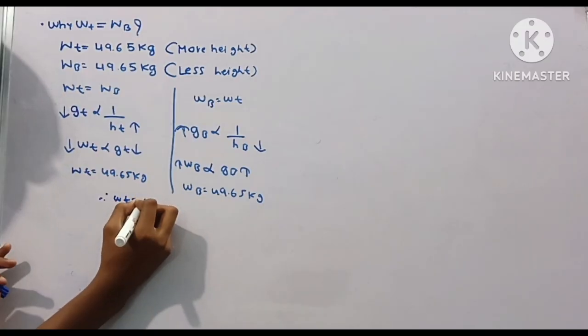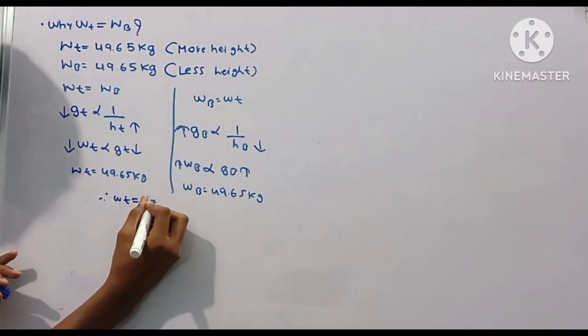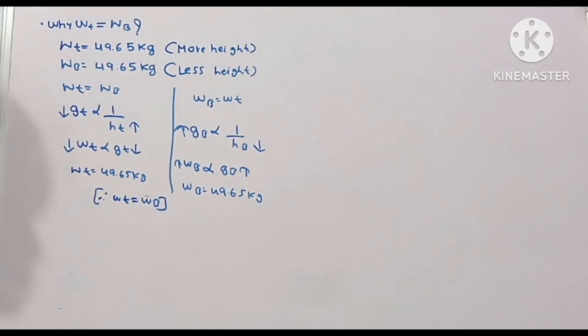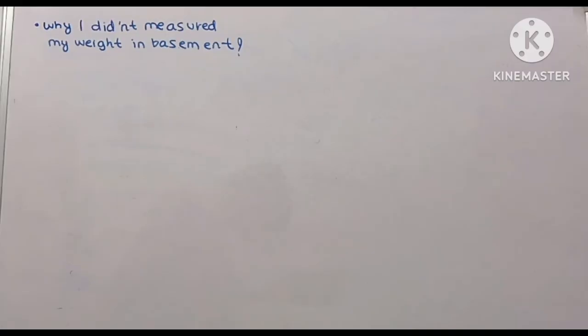That is why my weight on the terrace is equal to my weight in the basement, because there is a negligible change in gravity, which results in no change in weight. But if we talk about space, it has more height, which means less gravity. That is why. Now the second confusion is, why didn't I measure my weight in the basement, but I measured